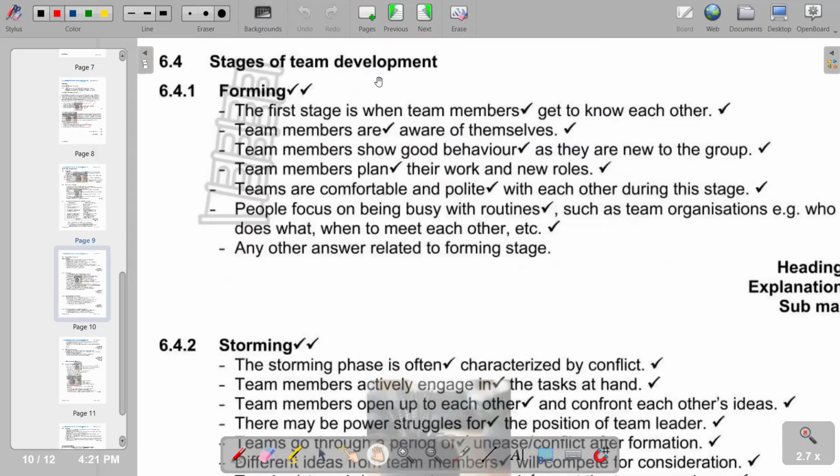Then stages of team development. We've got the forming stage. We've got the storming stage.